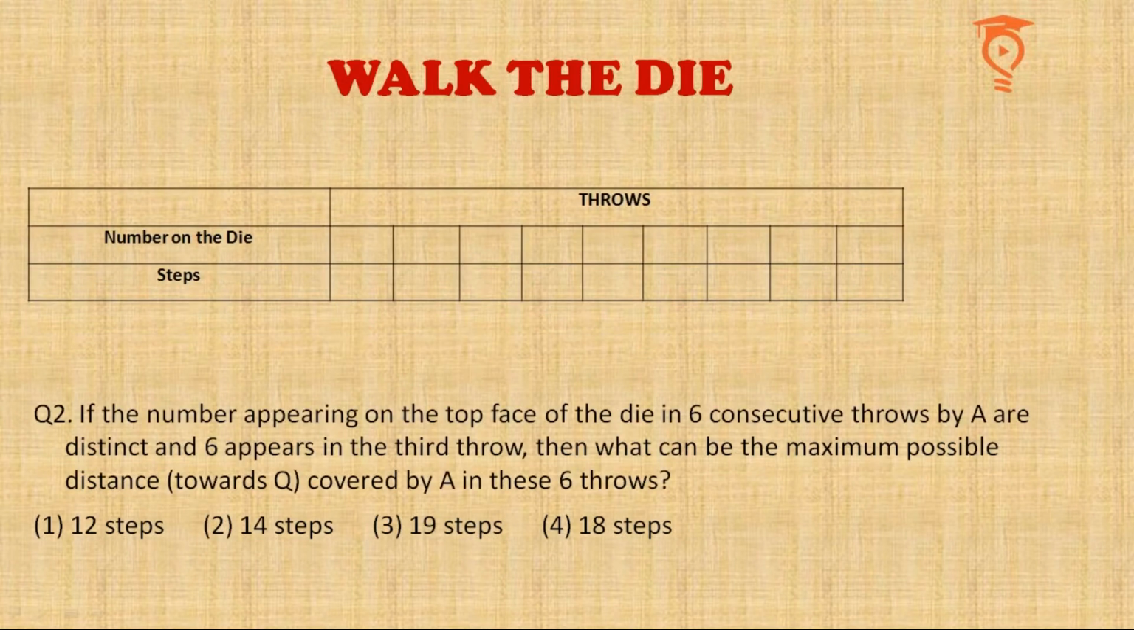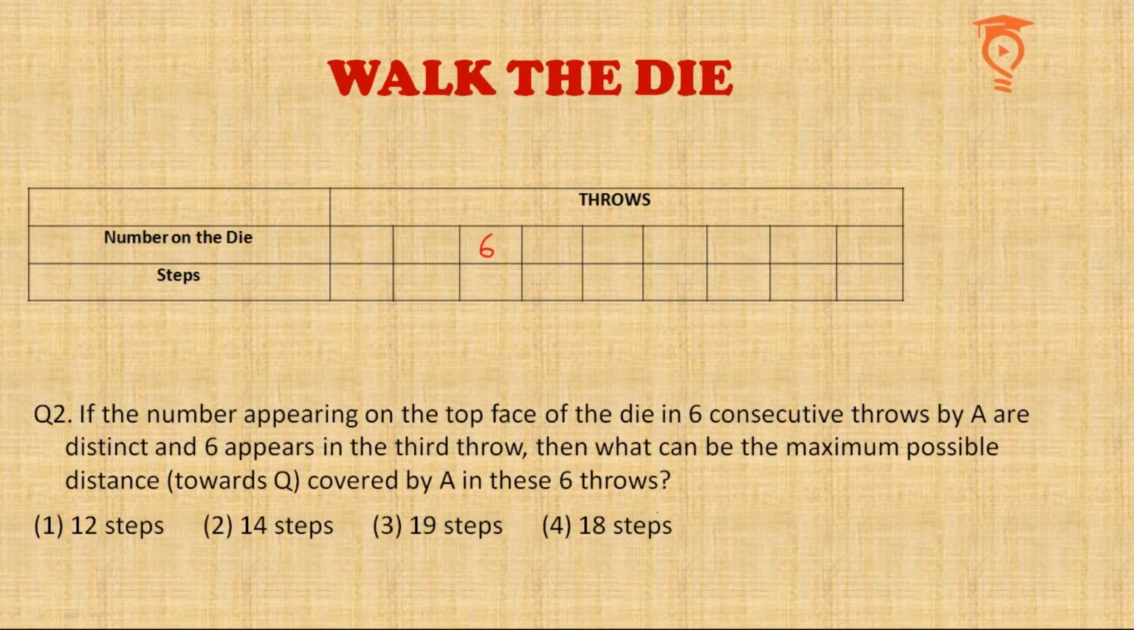If the numbers appearing on the top face of the die in 6 consecutive throws are distinct, alright, reading only this much gives me an idea that in the 6 consecutive throws, all the numbers are different. That means all the numbers from 1 to 6 come in some order, and 6 appears in the third throw. Okay, so I'll write 6 in the third position.